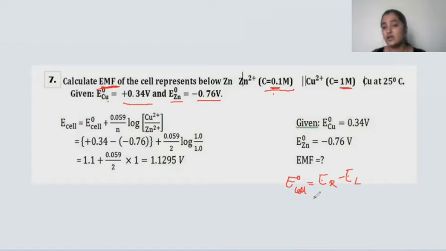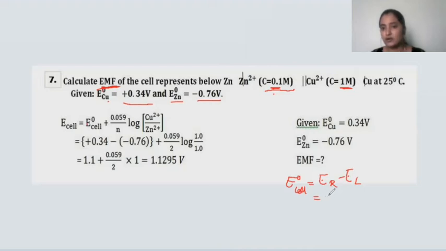And here which electrode will be acting as the right electrode? Here R can be regarded as both. R indicates right, and R can also be regarded as reduction, that is, the electrode at which the reduction will be taking place. We can consider that here. If you consider which metal is getting reduced here, the copper is undergoing the reduction and the zinc is undergoing the oxidation here.